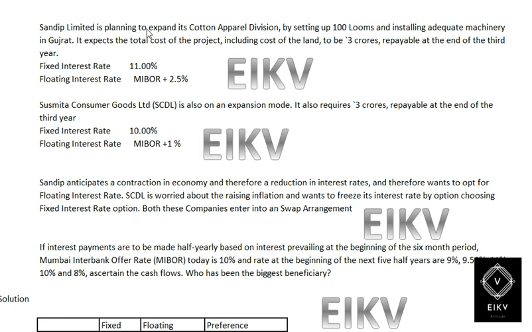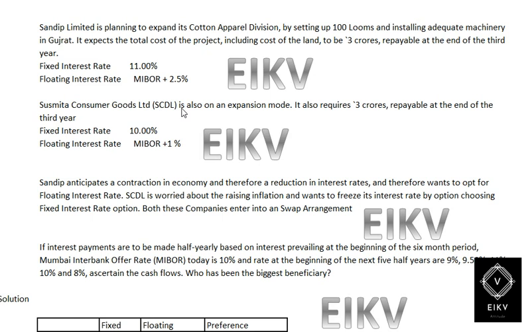So in this illustration, Sandeep Limited is planning to expand the cotton apparel division by setting up 100 looms and installing adequate machinery. It's in Gujarat. It expects the total cost of the project, including cost of land, to be 3 crores, repaying at the end of the third year. The fixed interest rate would be 11% and floating it would be MIBOR plus 2.5%.